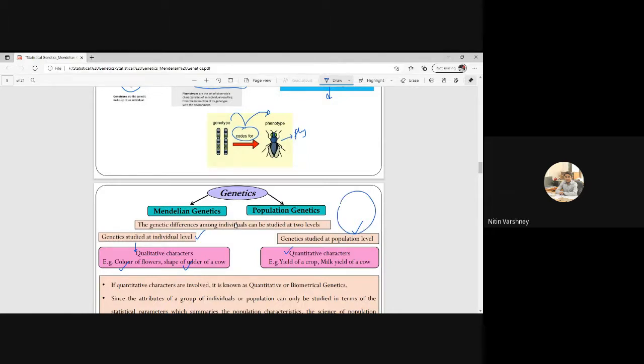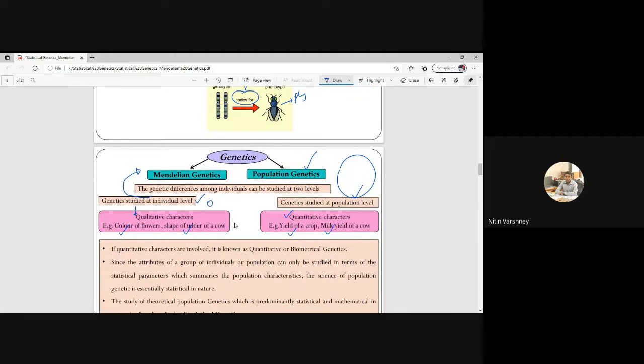This is individual. So at population level, for example, yield of crop, milk yield of a cow. So this is population level, and this is known as population genetics, and on an individual level we will go for Mendelian genetics. In Mendelian genetics we study on the individual level and we study only qualitative characters. But in population genetics, we will go for the quantitative characters, and that study will be on population level.